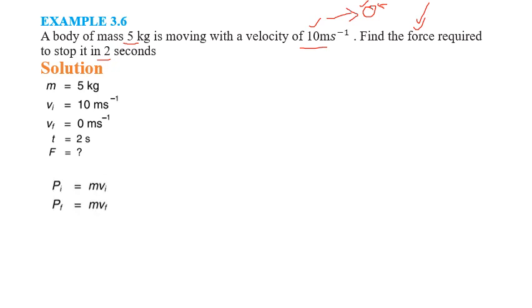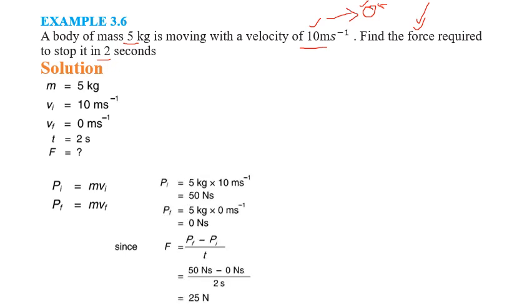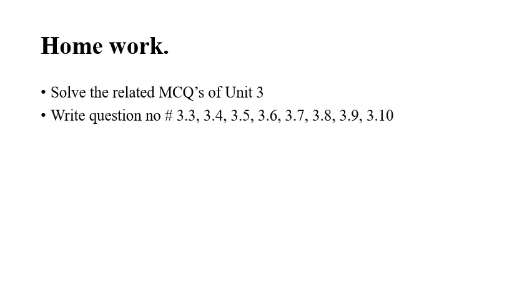Initial momentum is m v i, which is 5 multiplied by 10, so it is 50. Final momentum is 5 multiplied by 0, because the final velocity is 0, so it is 0. Putting the values in the equation to find the force, Pf is 0 and Pi is 50, divided by 2, so the magnitude comes out to be 25.